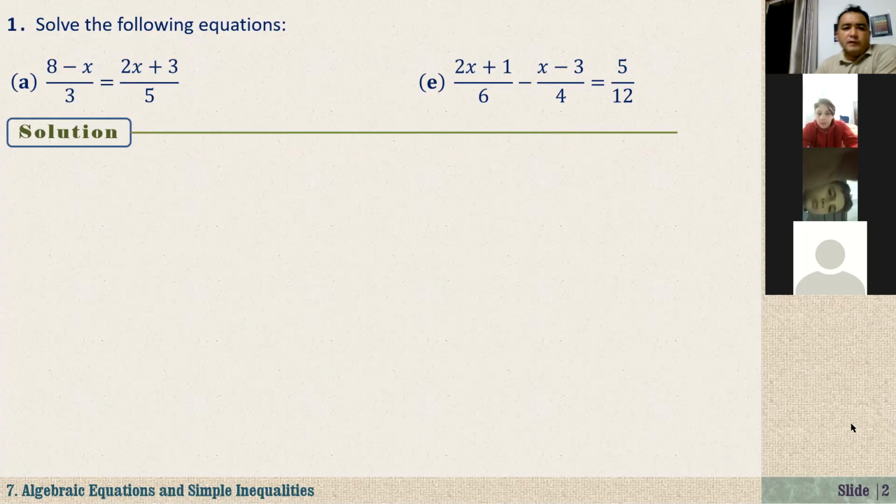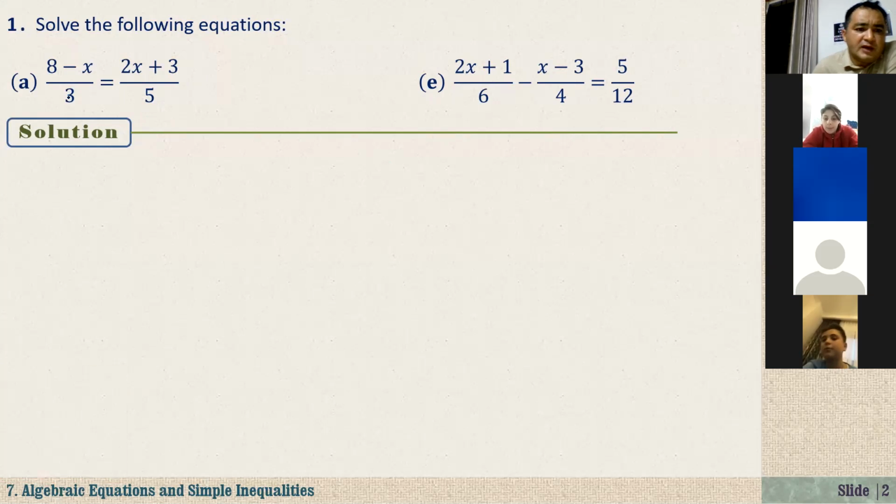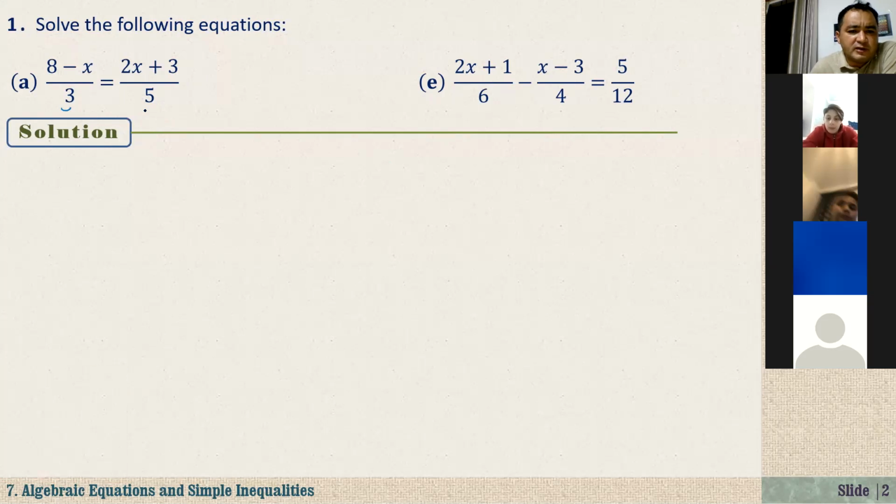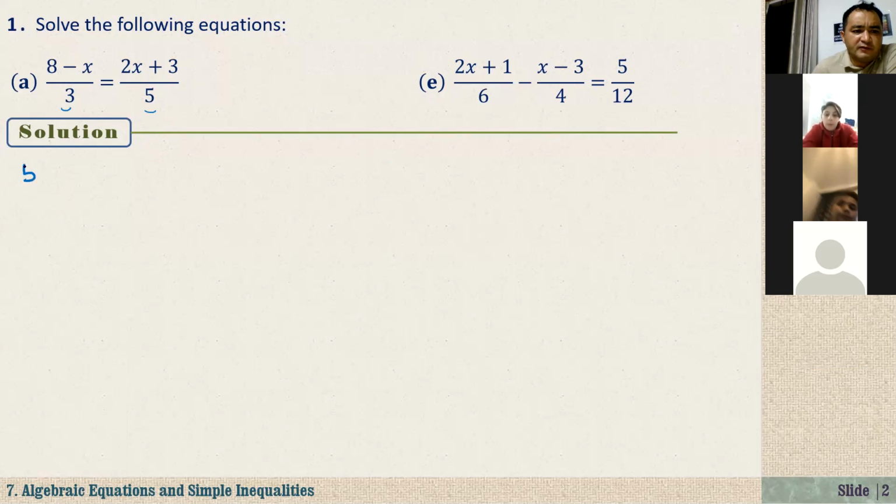So in this question, question 1a, solve the following equations. As you see here, these are algebraic equations. If it involves some fractions, we have to simplify, right? Express as a single fraction, the left hand side and right hand side. And after that, cross multiply. So here we have on the left hand side one fraction, on the right hand side one fraction. We have nothing to do, just cross multiply. So here we have 5 times (8 minus x). On the right hand side, 3 times (2x plus 3).